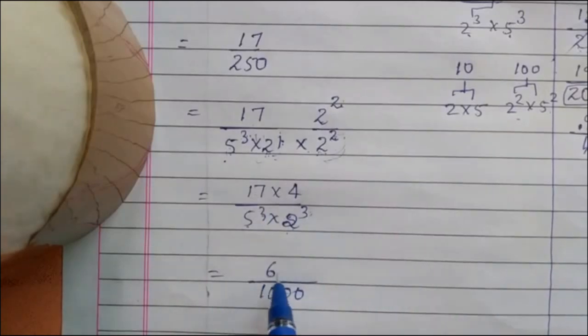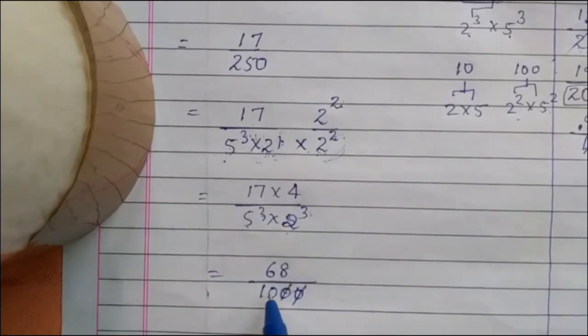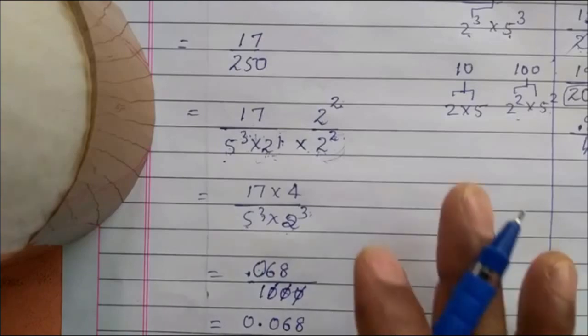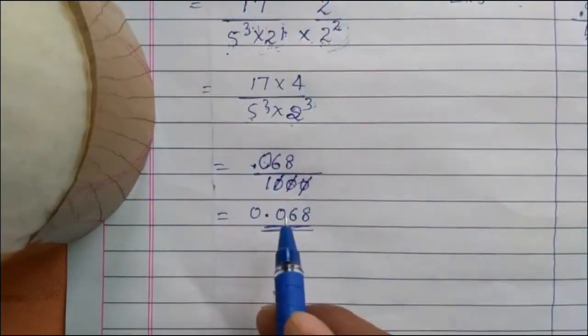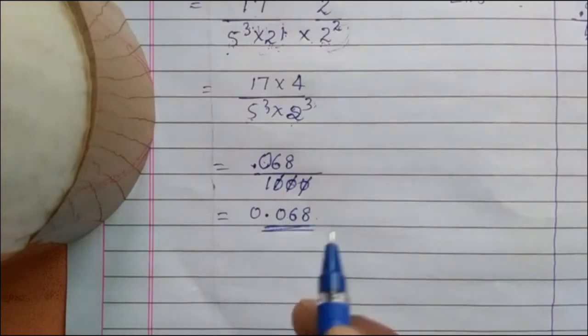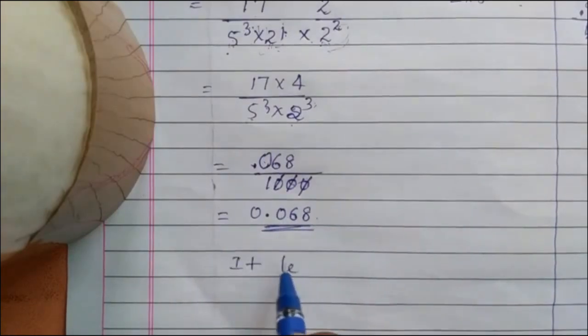17 fours are 68. Now look at the zeros: 1, 2, 3. One more place is not there, so you put a 0 and the decimal point. 1, 2, 3 zeros cancelled, 1, 2, 3 places put. So therefore your answer is 0.068. After how many decimal places does it end? They have asked, so our answer is after 3 decimal places. So it terminates after 3 places.